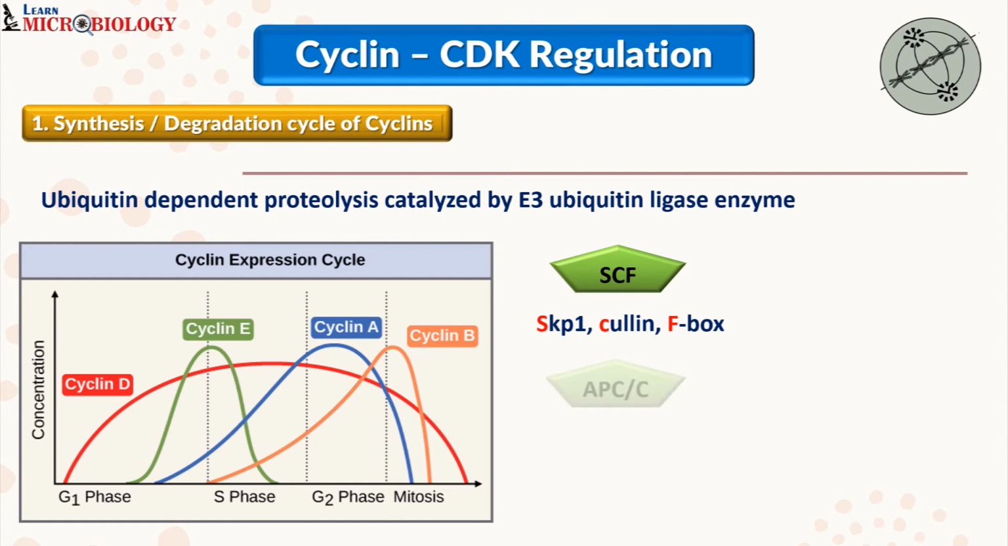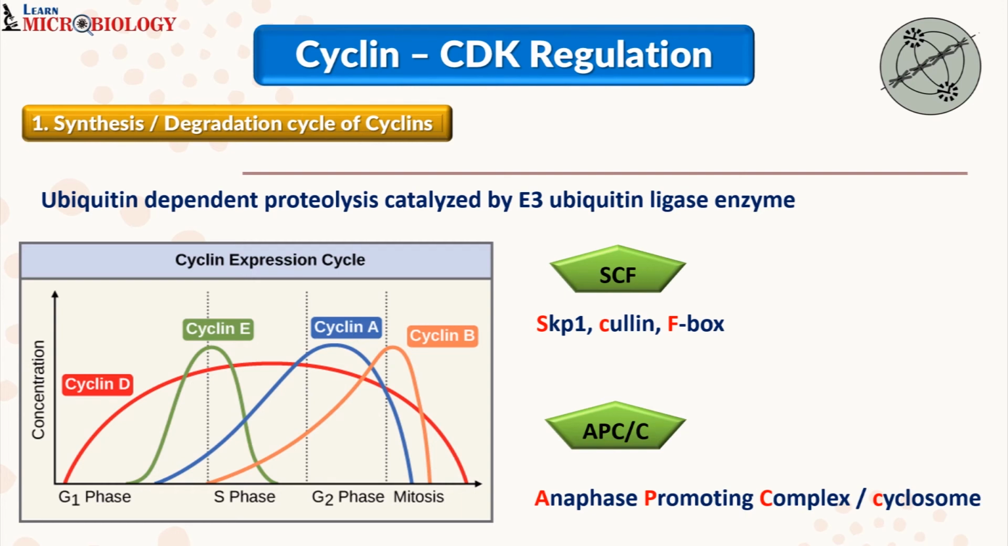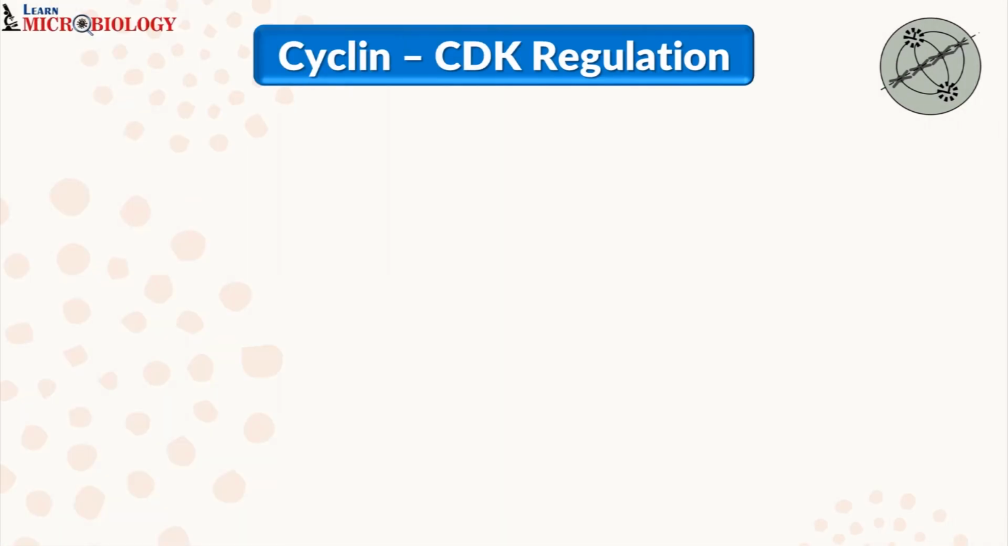Secondly, another E3 ubiquitin ligase enzyme is your APC/C, which is known as anaphase promoting complex or cyclosome. This is going to degrade your S cyclins, that is your cyclin A, and M cyclins, that is your cyclin B. Thus, when these ligase enzymes are present, they will degrade your cyclins which are present at the different phases of the cell cycle. I hope the first level of cyclin CDK regulation is understood. Let's move to the second level.